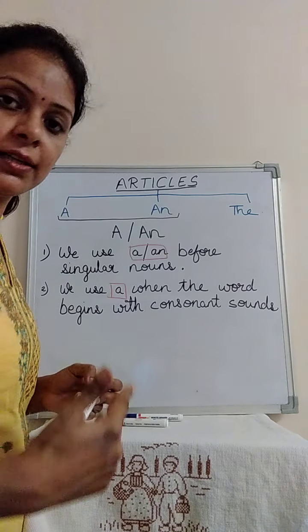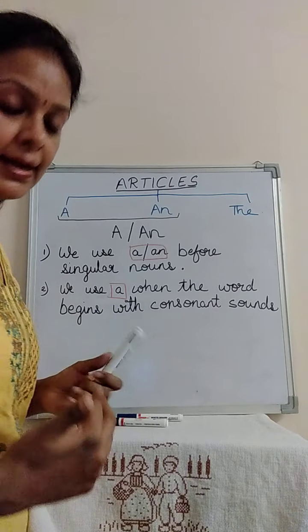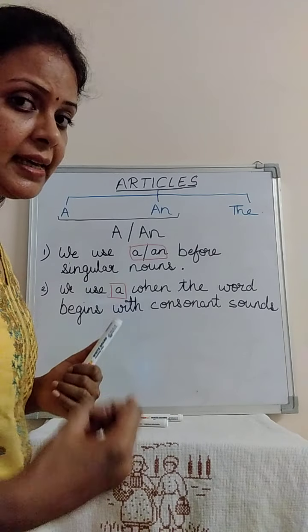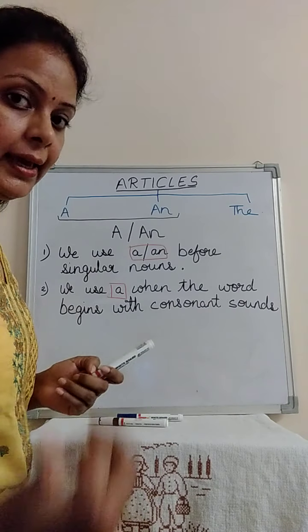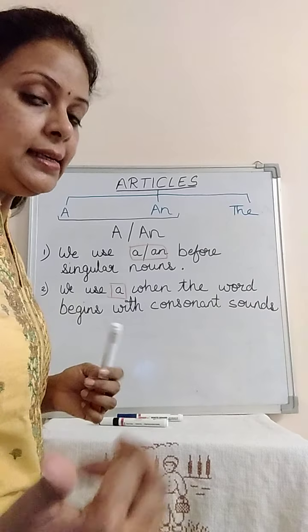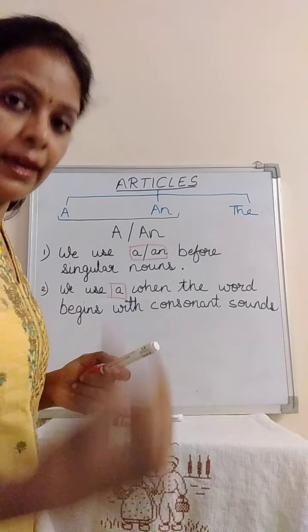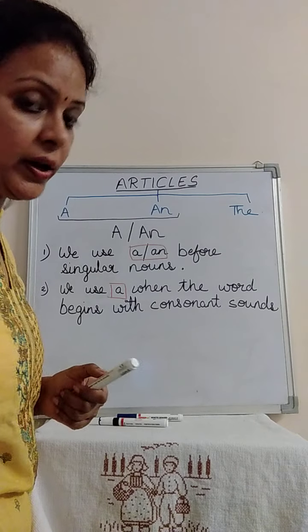Consonants, the letters which are not vowels, are your consonants like B, C. Now E becomes your vowel. A, E, I, O, U are your vowels. So E is your vowel, then F is a consonant, G is a consonant, and so on.